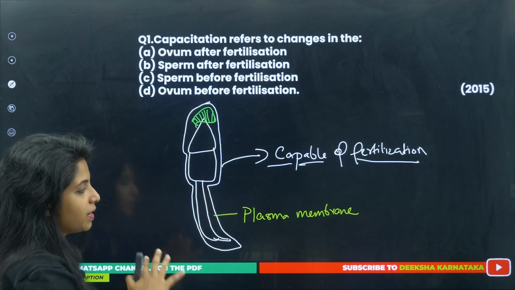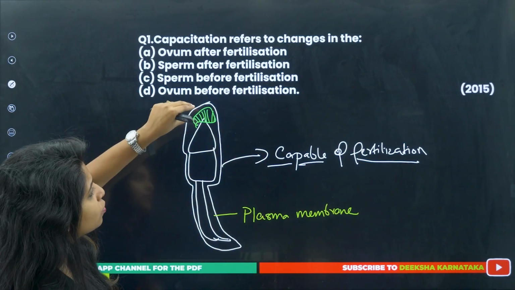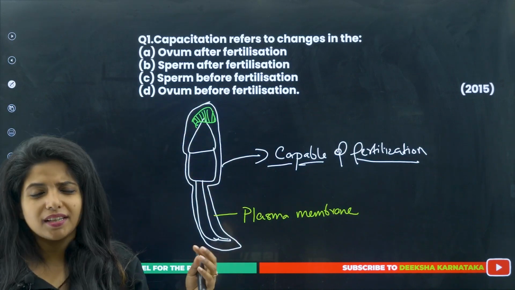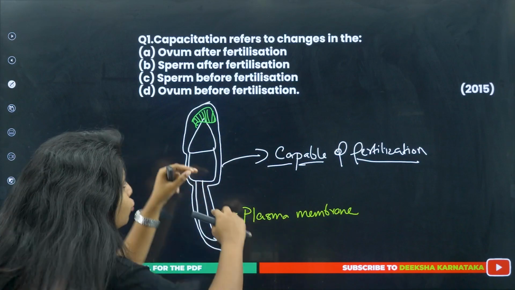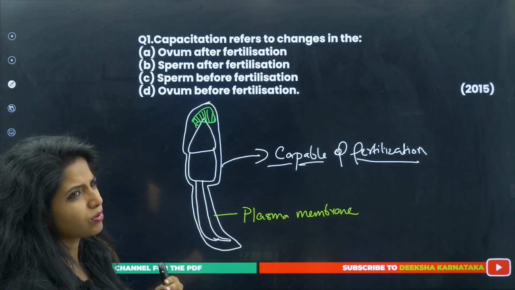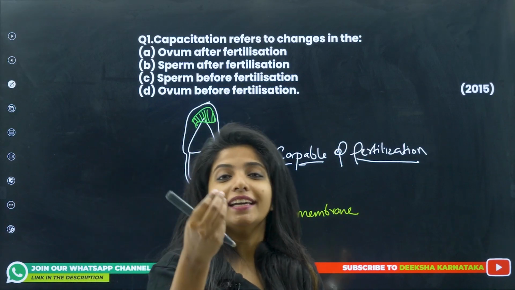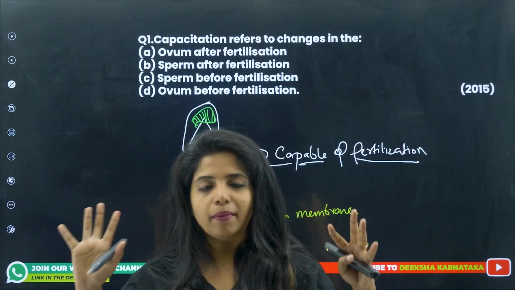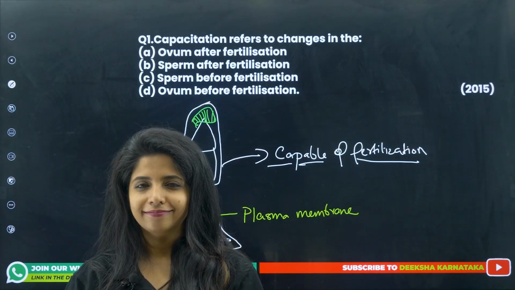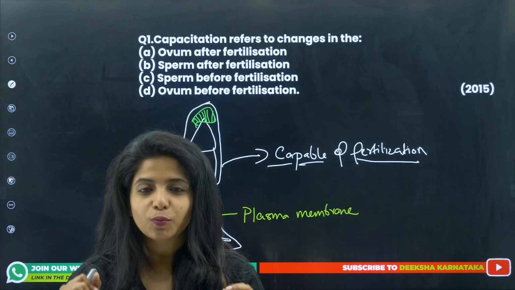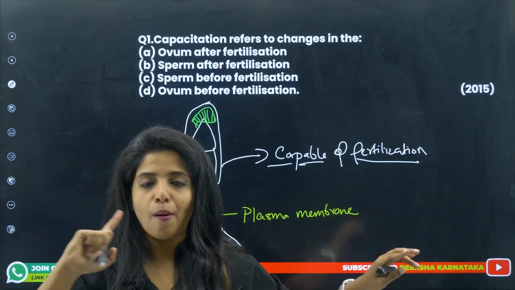So over here, the sperm, as I said, has a plasma membrane, and this plasma membrane is not allowing the acrosome to go and release its enzymes. It will not allow the acrosome to open up and give out its enzymes. And why does the acrosome have to give out its enzymes? Because children, just imagine when the acrosome gives out its enzymes, what happens? The enzymes go and lyse the egg membrane.